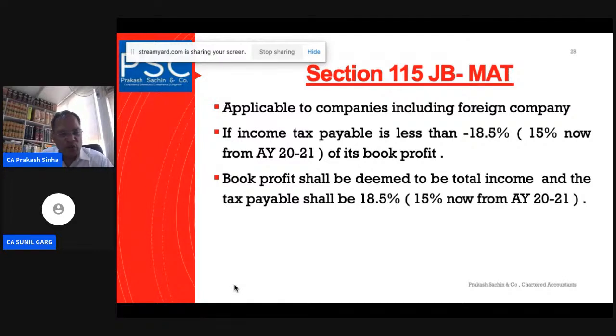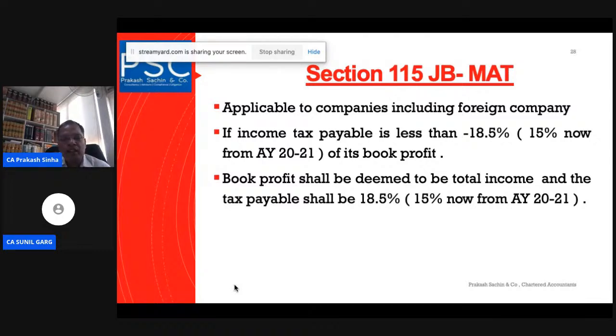It itself says what the computation method will be for the purpose of determining the tax liability. Whatever profit has been computed as per the Act, as per sections 28 to 44, leave it apart. What is the net tax liability? The net tax liability should not be less than 15% of the book profit. Earlier it was 18.5%.